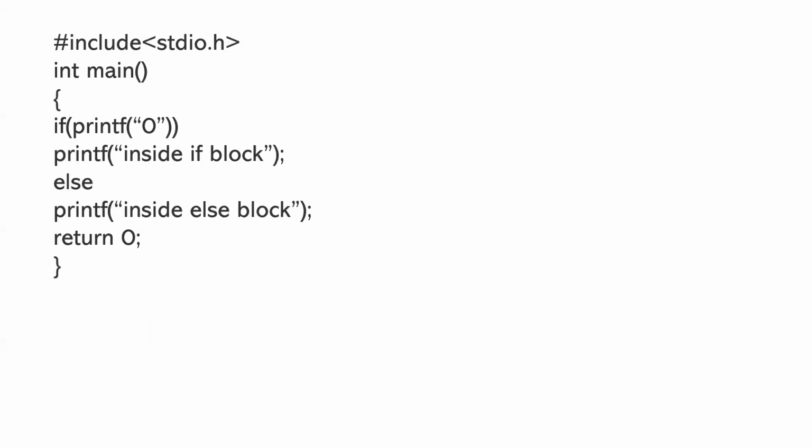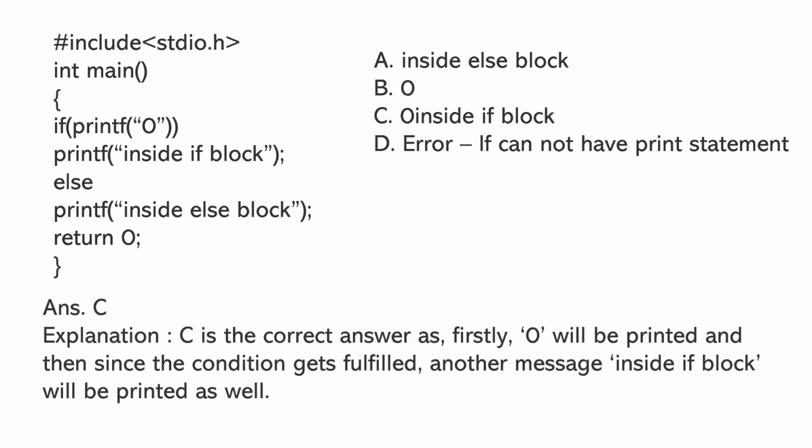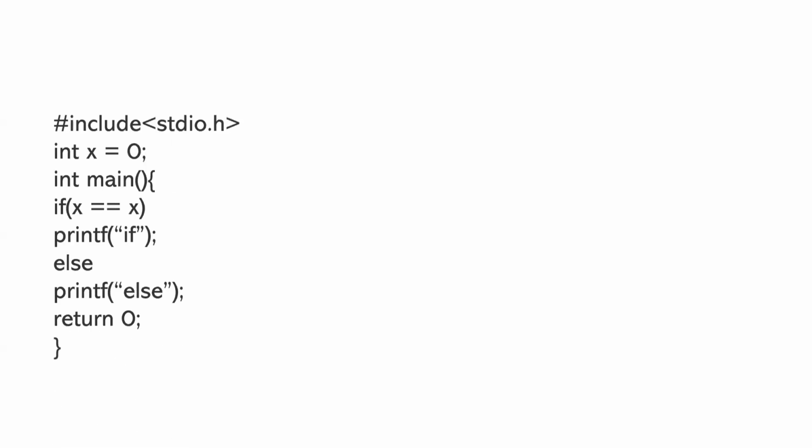Next question is: if (printf("0") == 0), printf inside if block, else inside else block, return 0. Options given are inside else block 0, 0 inside if block, error if cannot have print statement. Answer is C. C is the correct answer as firstly 0 will be printed, and then since the condition gets fulfilled, another message inside if block will be printed as well.